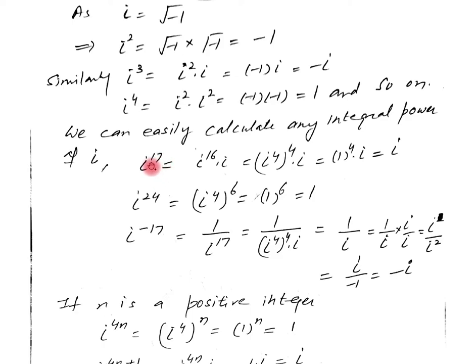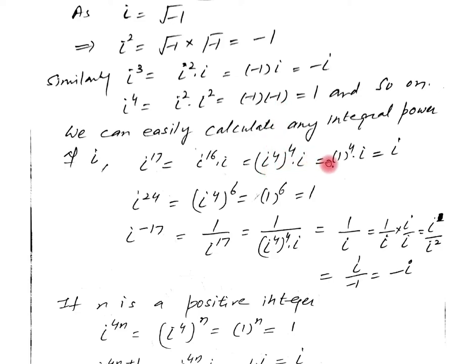If the integral power is greater than 4, then it can be easily divided with the help of 4. Now iota raised to power 17 can be written as iota raised to power 16 into iota. Now iota raised to power 16 can be written as iota raised to power 4 into 4 into iota. Now we know the value of iota 4 is equal to 1.